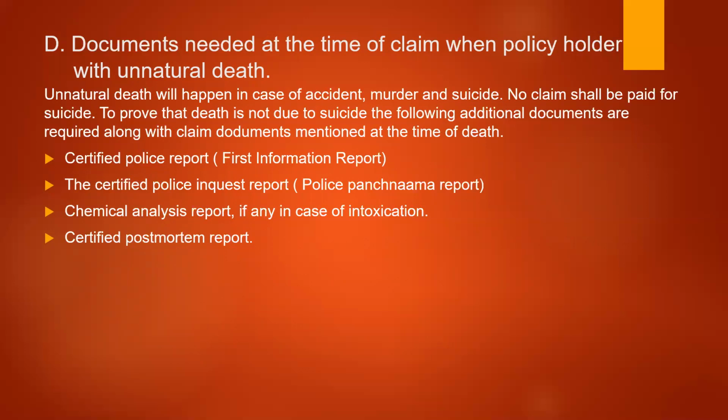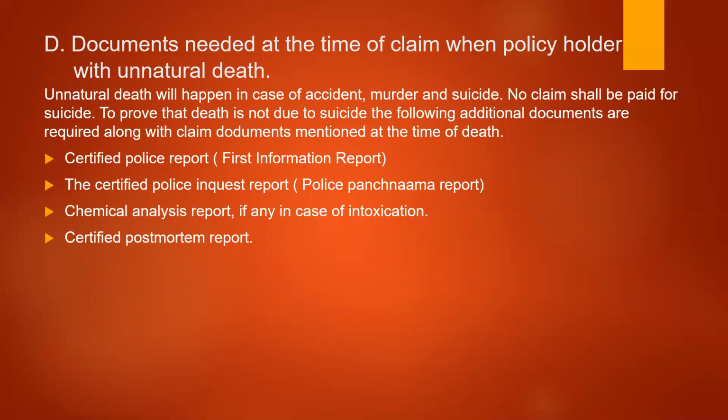Along with that, if it is an unnatural death like an accident, when the accident or murder happens, normally an FIR will be created. The first information report in the police station will be given by the dependents regarding the incident. For example, if the person dies an unnatural death, then the time of the death, where the accident happened, which vehicle was involved or how he got into an accident has to be mentioned. So the FIR report has to be attached.